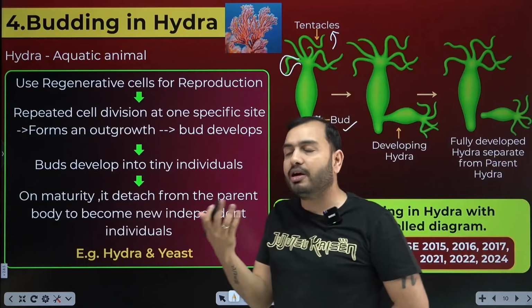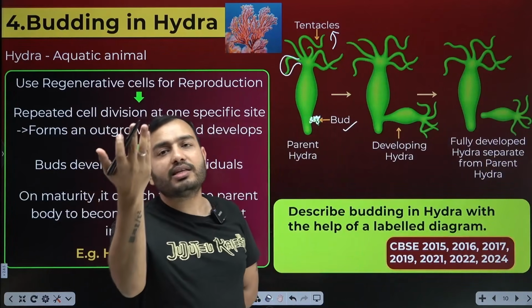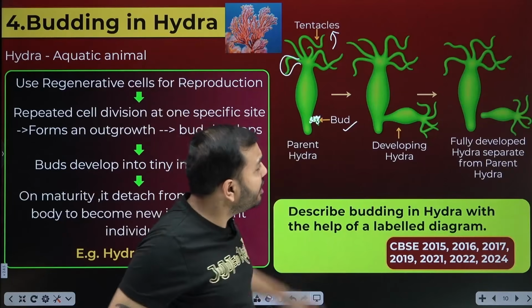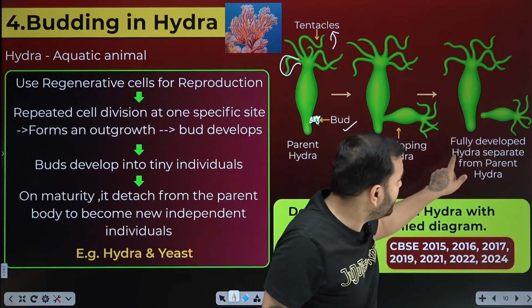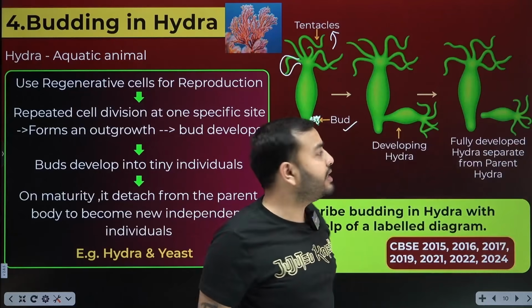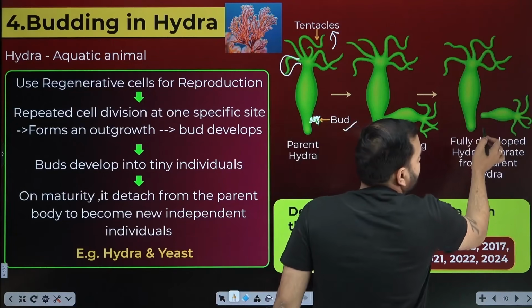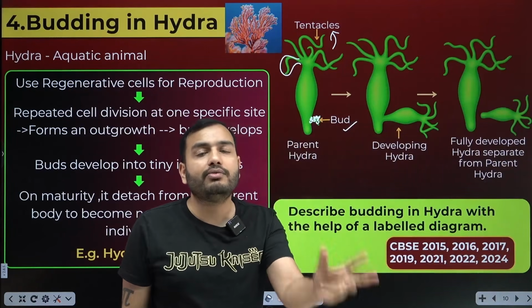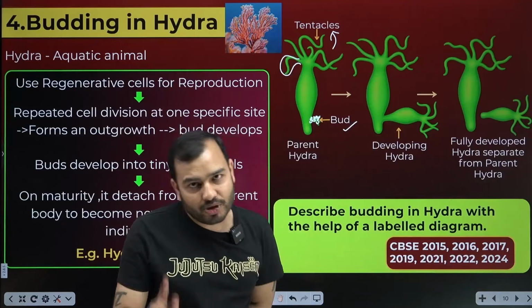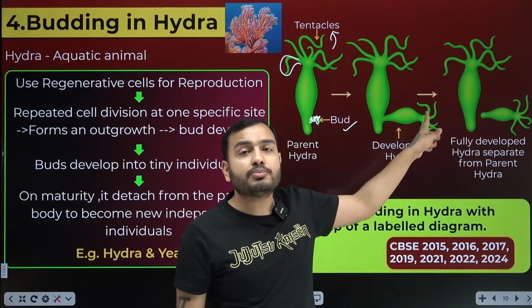After some time, when the child grows up, what does he do? He goes away from his parents. He lives his own life. Similarly, beta, this one will also do the same. After some time, the fully developed hydra separates from the parent hydra and becomes a new individual. So is it reproduction or not? Absolutely, it is. A new individual of the same species was formed.